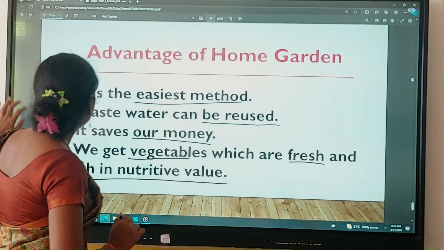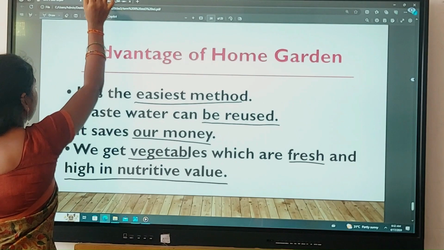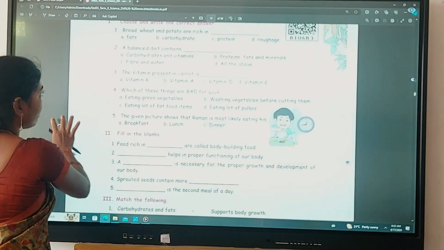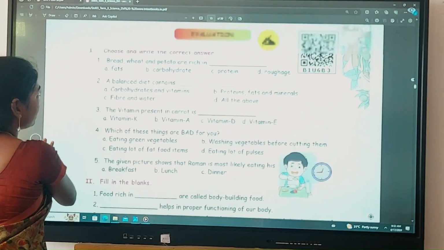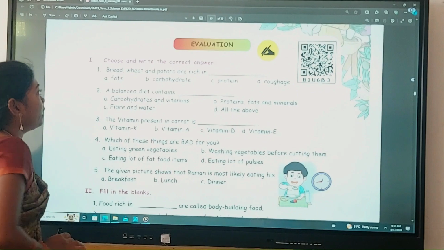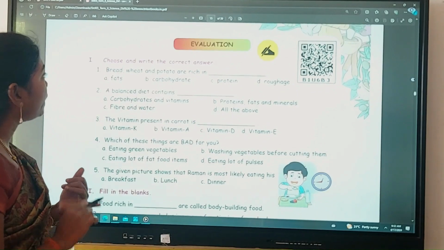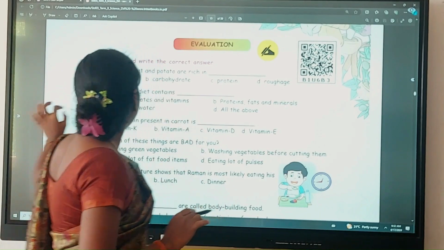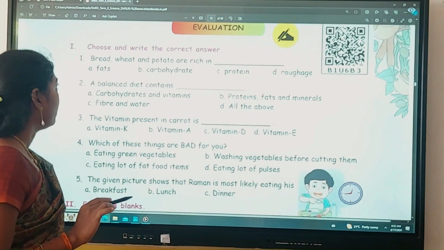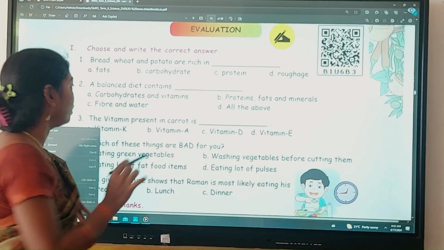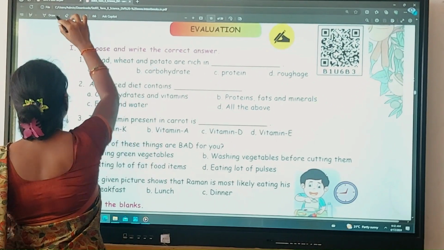Okay, and now we will revise the 1 mark questions which are given in the back of your book. And you guys have to say the answer now. Choose and write the correct answer. Bread, wheat and potato are rich in, and these are the energy giving foods. Is it? Bread, wheat and potato are the energy giving foods. So they are rich in